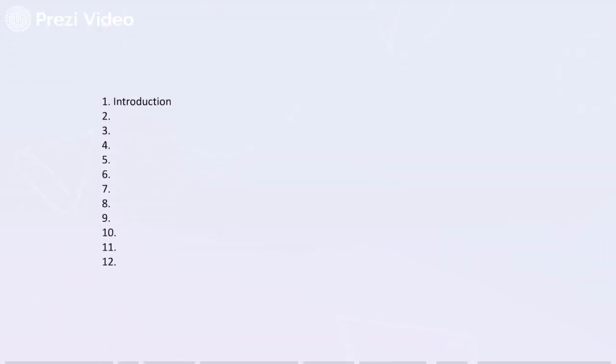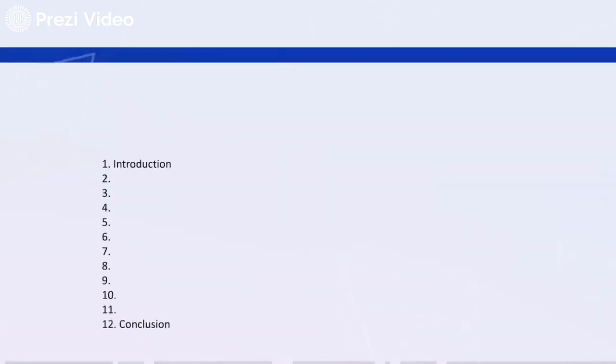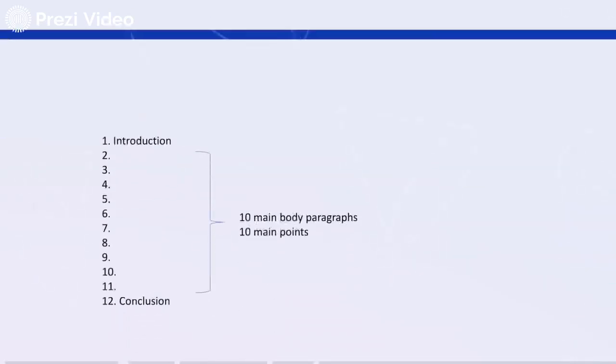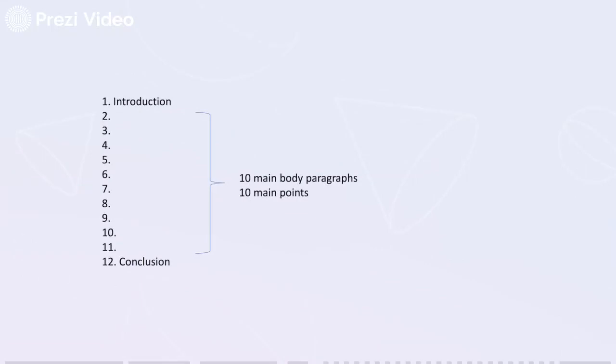The first paragraph is going to be your introduction. The final paragraph is going to be a conclusion. So that leaves 10 main body paragraphs that you need to write, which means that you need 10 main points that you're going to make.